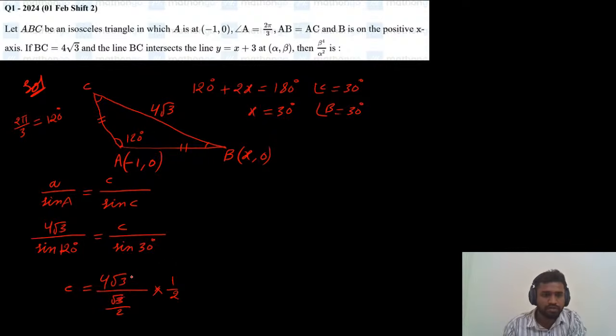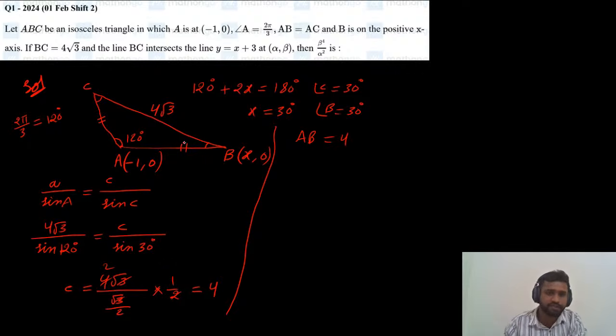Here root 3 and root 3 we can cancel, and the 2 and 2 also cancel. So c equals 1 by 2, it becomes reciprocal, c is 4. So AB side is 4. We got that information: AB is 4.